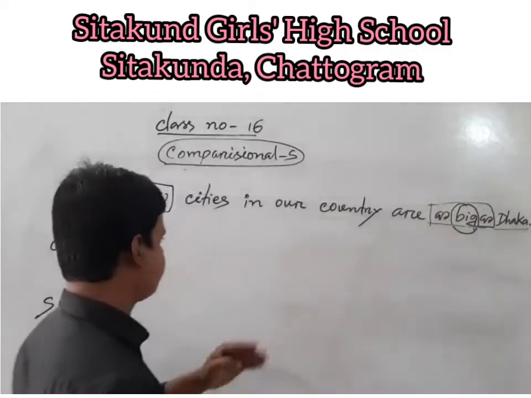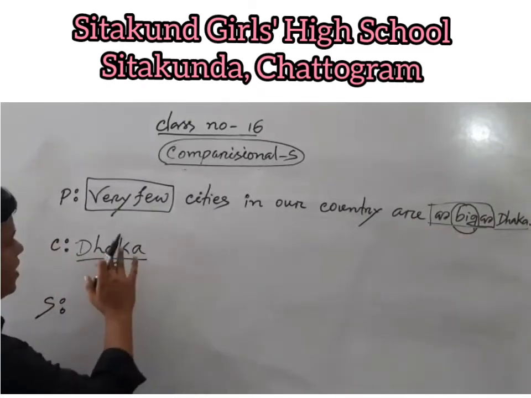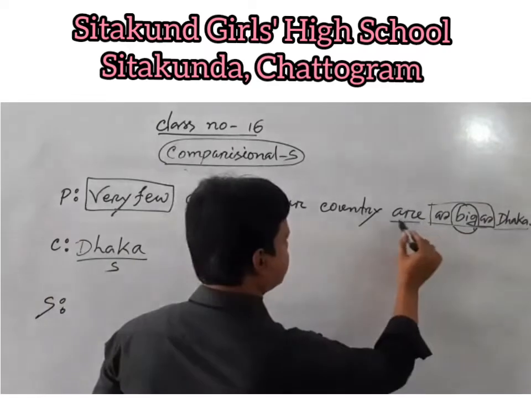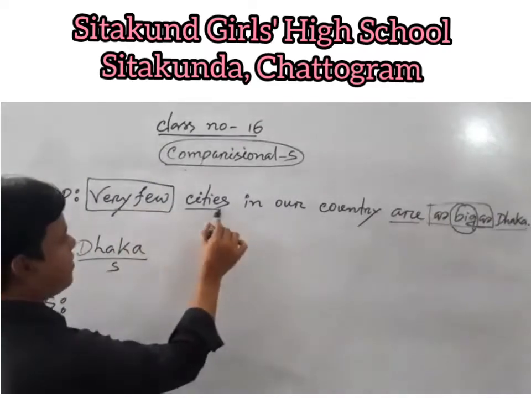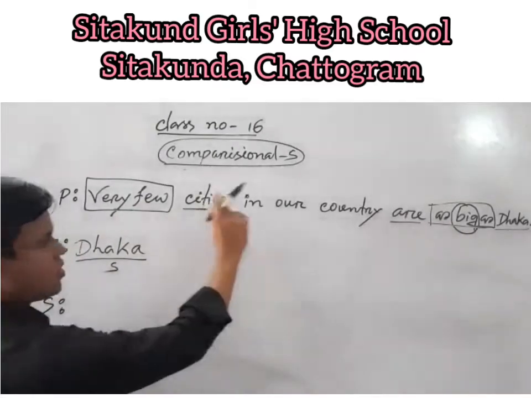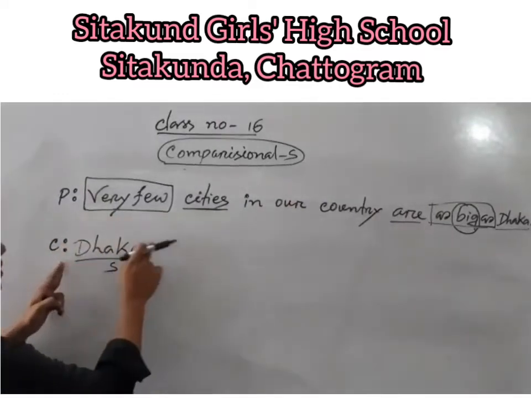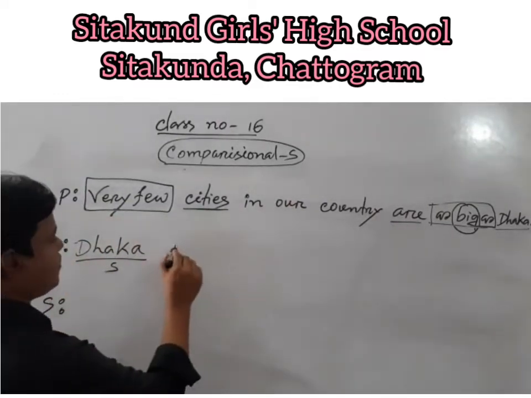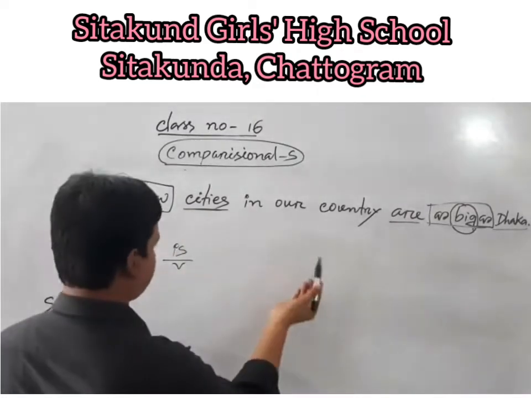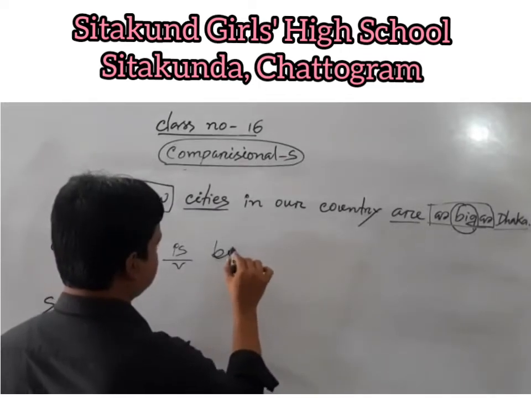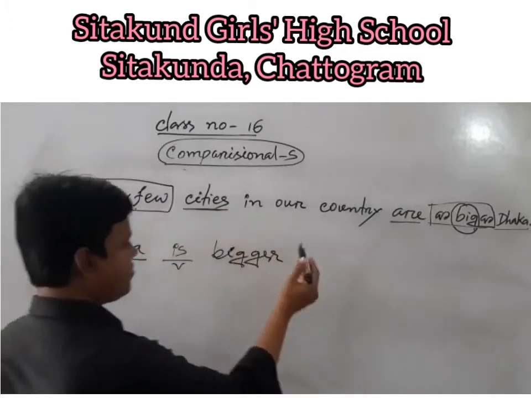And if the positive sentence contains "very few," then in the comparative sentence we have to use the next part of "very few" as the subject, and then we have to use a verb. But this verb is plural because after "very few" we have to use plural nouns. After "Dhaka" is a singular noun, so you have to use a singular verb. Dhaka is big, will be comparative, bigger. Dhaka is bigger.